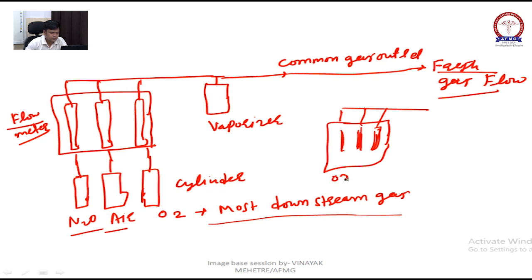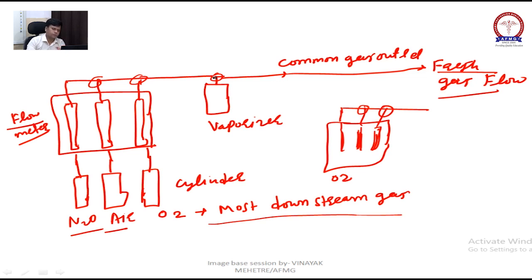If you put oxygen over here, there will be leakage in this T tube, because after all it is a machine, so it can have small holes और ढीले हो चुके हैं ट्यूब्स, तो उसमें से जाने के चांसेस ज़्यादा है. So we cannot waste oxygen by putting it there. If you put it on third here in this, there are chances of leaks from here also, right? So that's why we put oxygen first. So the most downstream gas is oxygen.